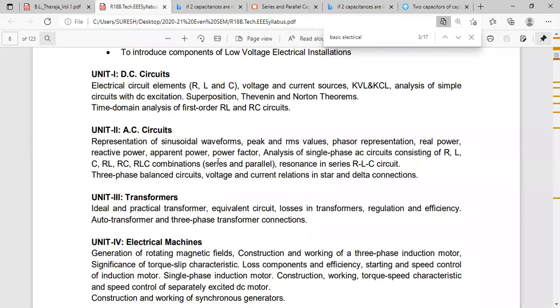So we have completed series. Next, parallel. Next question. Problems on parallel circuits. I have told 3 problems. See all those 3 problems in your notes.